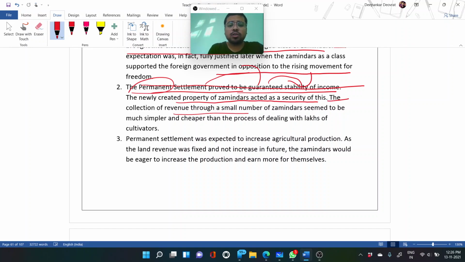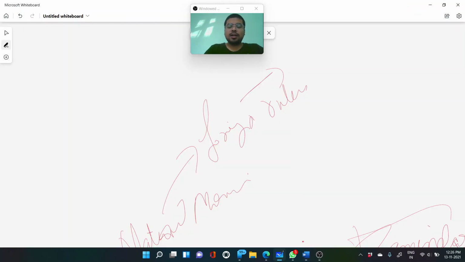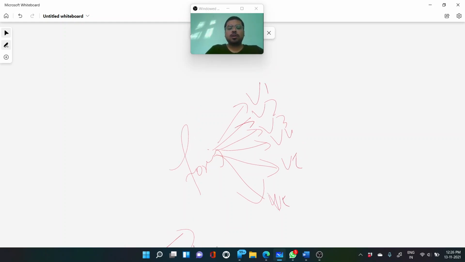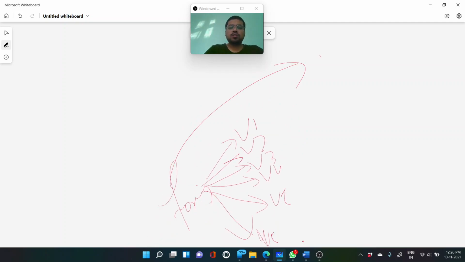The collection of revenue through a small number of Jamindars seemed much simpler and cheaper than dealing with lakhs of cultivators. Suppose the British had to deal with each villager to collect the revenue: villager one, villager two, villager three, villager four. Now the British government introduced one person, the Jamindar, who is responsible for collecting the money from each of them.